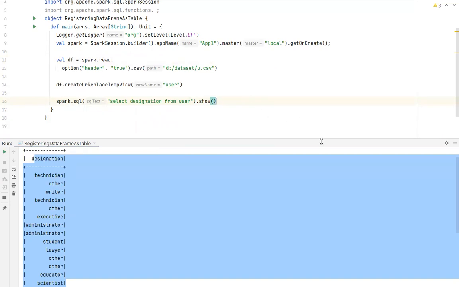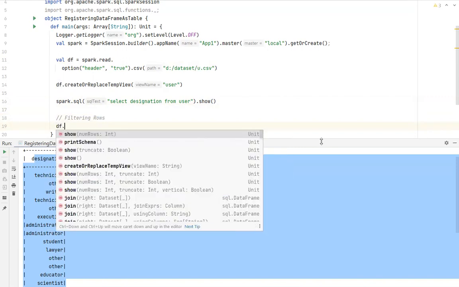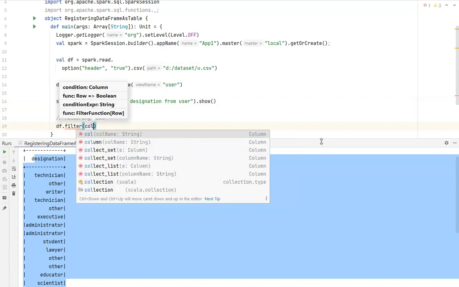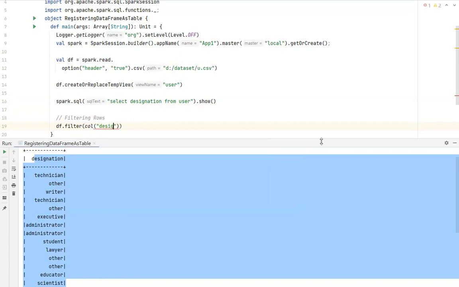Okay, let me show you some more examples. You can also filter rows. For example, we have this data frame, and you can filter. I want to filter based on the column designation, if it is equal to, let's say, technician.